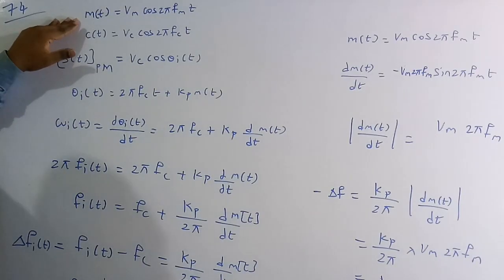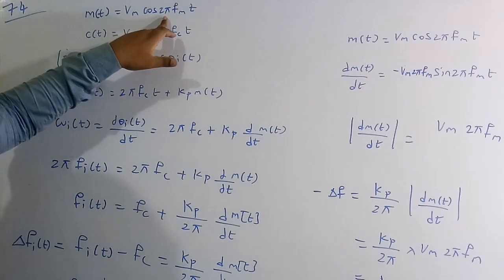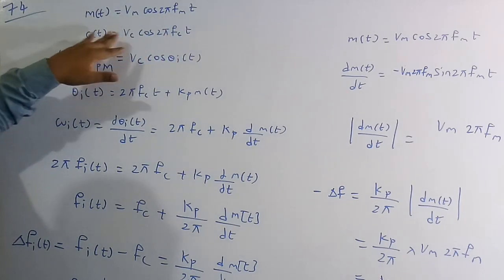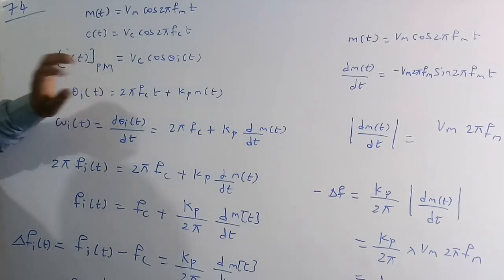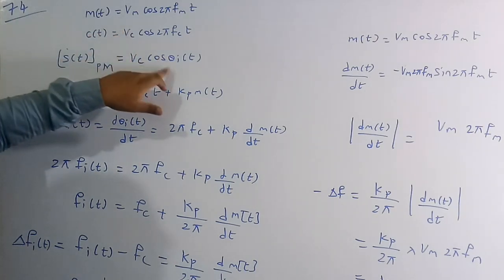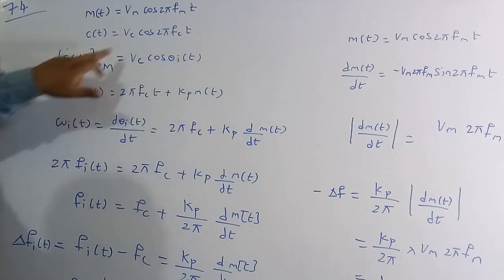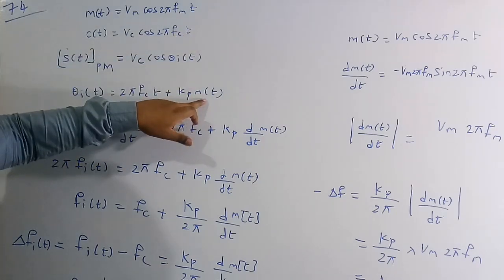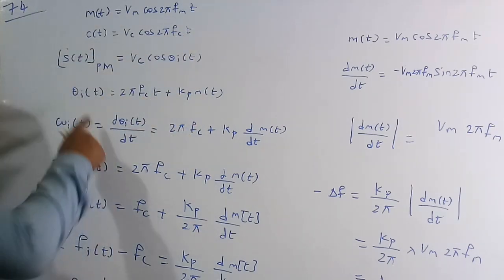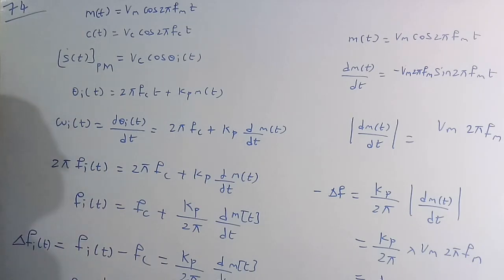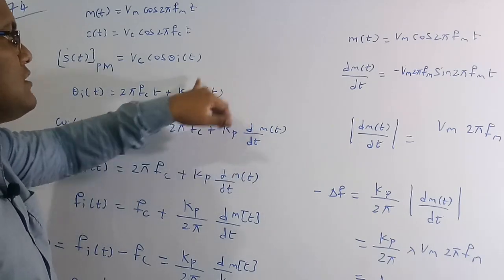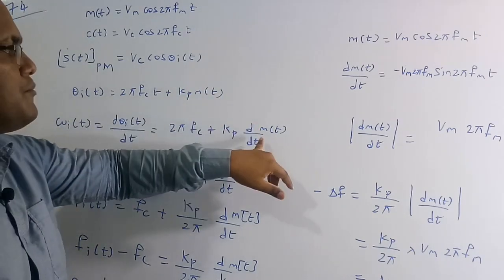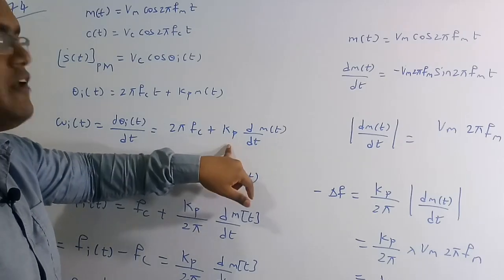This is the message signal standard waveform, Vm cos 2 pi fmt, and the carrier signal standard equation is Vc into cos 2 pi fct. For phase modulation, as I told you in the previous example, it is Vc into cos theta of t, where theta of t is equal to 2 pi fct plus kp into m of t. Now omega of t is the differentiation of this equation: 2 pi fc plus kp into the differentiation of the message signal, because the message signal depends on time, and kp is always a constant.